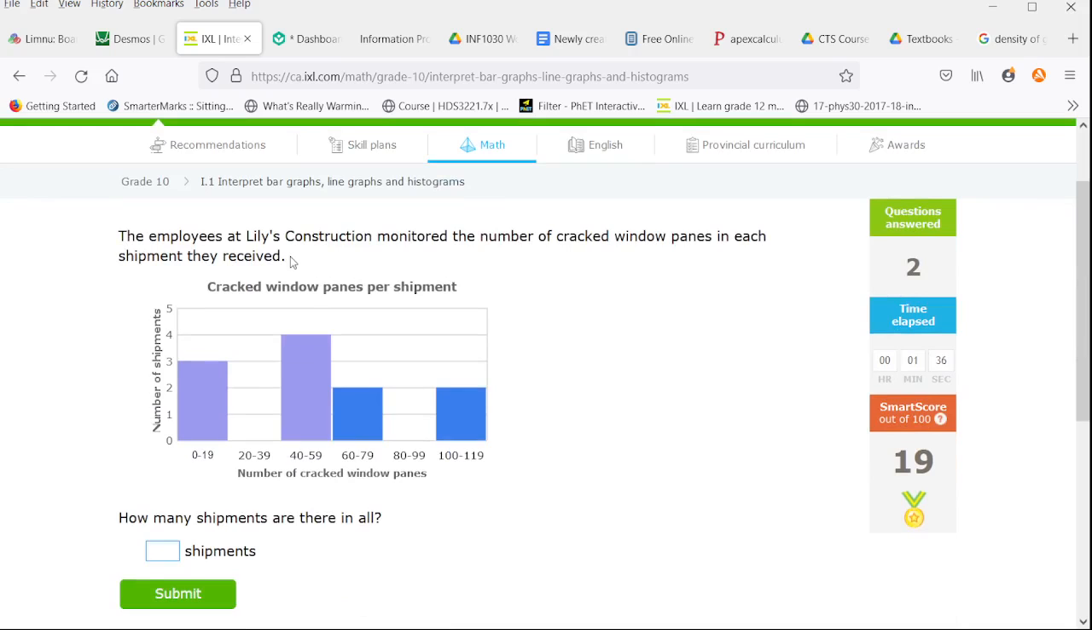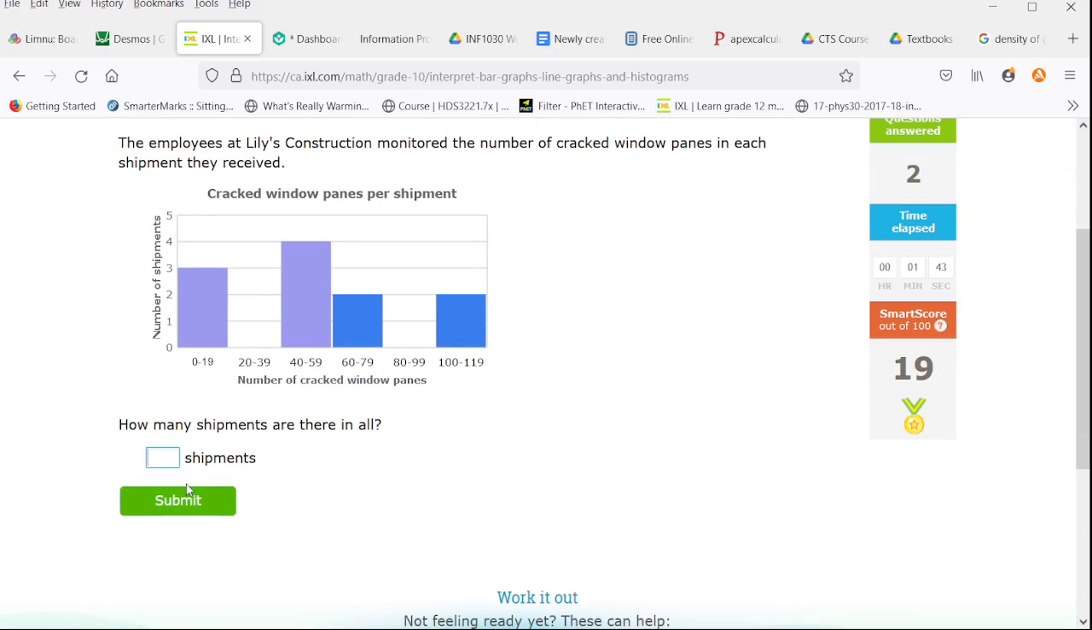Now the employees at Lily's Construction monitored the number of cracked window panes in each shipment that they received. How many shipments are there in all? Well, here we're totaling up the counts on the y-axis. So there's 3 plus 4 is 7, plus 2 is 9, plus 2 more makes 11.